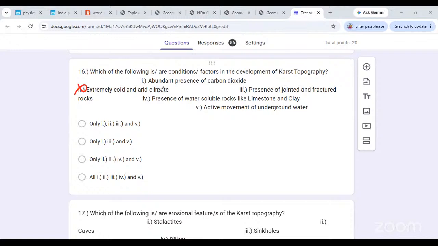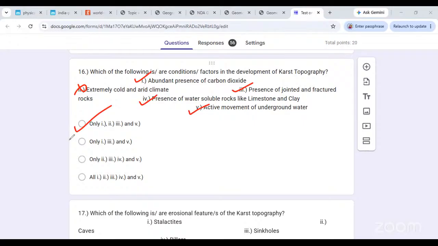Then presence of jointed and fractured rocks. Yes, this is a factor, right? Jointed rocks and fractured rocks is something that you find over here. Presence of water soluble rocks like limestone and clay. Yes, absolutely. Active movement of underground water. Yes. So we are going with 2 छोड़ के बाकी सब कुछ चलेगा हमको. So do we have an option that says 3, 4, 5? No. So we'll have to include 1 also. The abundant presence of carbon dioxide भी लगेगा.